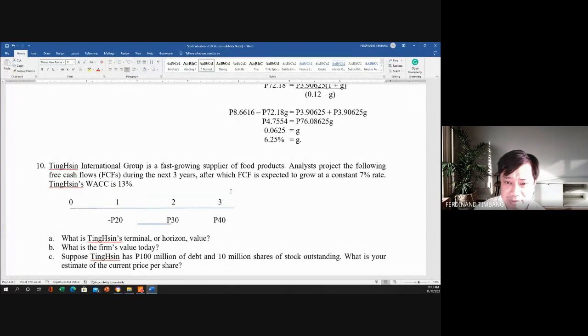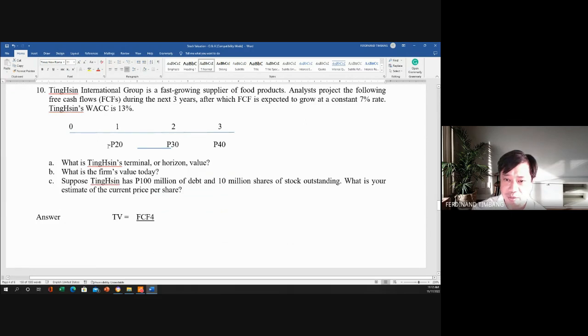So we have the Tingsin International Group is a fast-growing supplier of food products. Analysts project the following free cash flows during the next 3 years. So after which, free cash flow is expected to grow at a constant 7% rate. So Tingsin's WACC is 13%. So we have the cash flows, no? Negative 20, 30, and 40. So the first question is, what is the terminal value or horizon value?